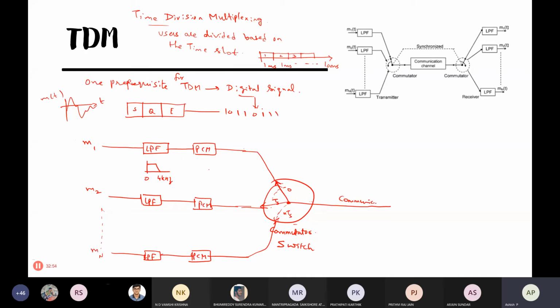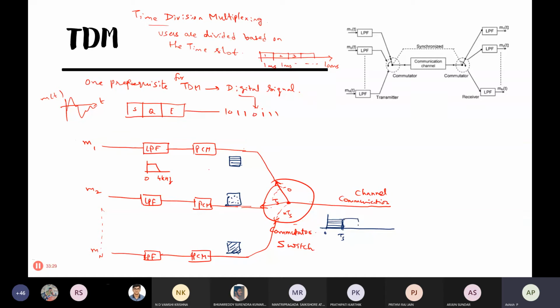So this is the channel. How do these things look on the communication channel? They look like this. Suppose this person's message is like this. This person's message is in the dotted box, just to indicate. On the communication channel, in the first time slot between 0 to TS seconds, this person's signal bits will be there. This is all digital.